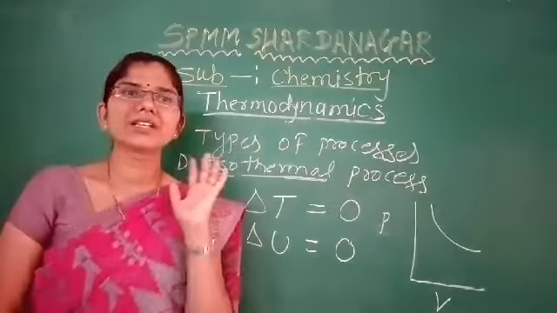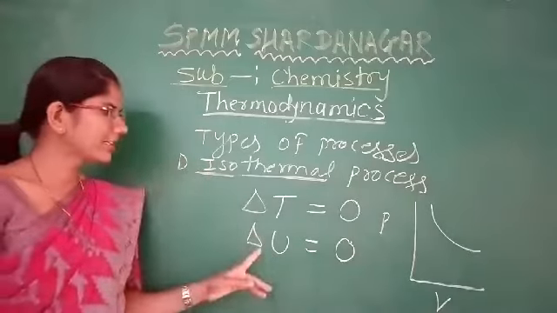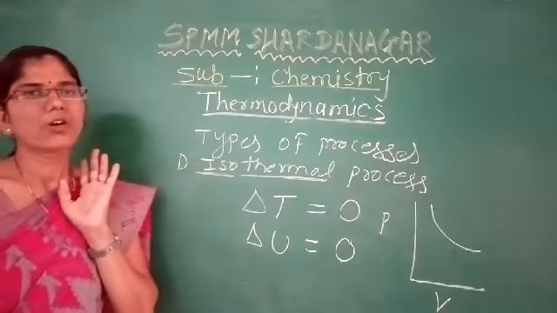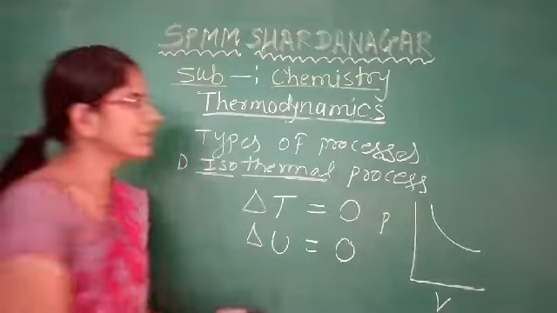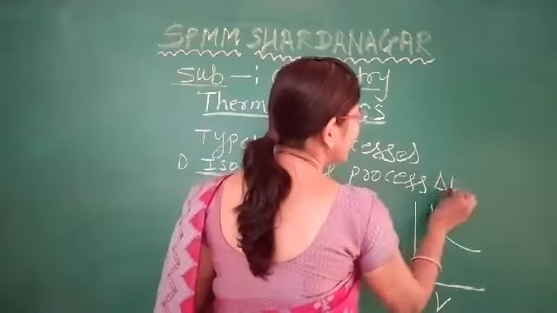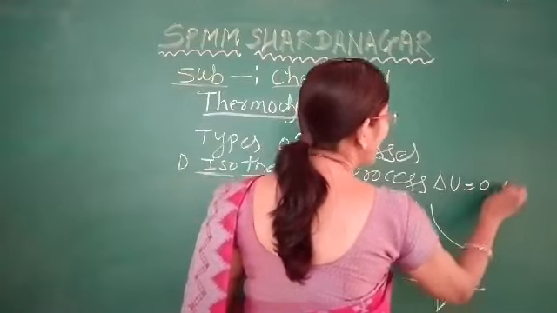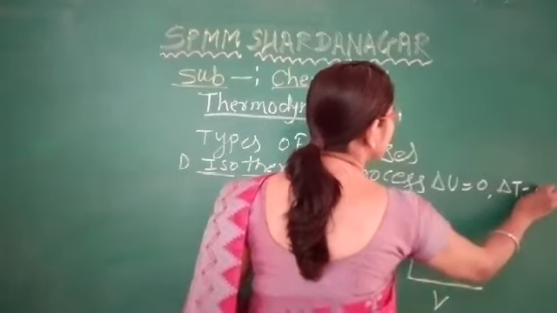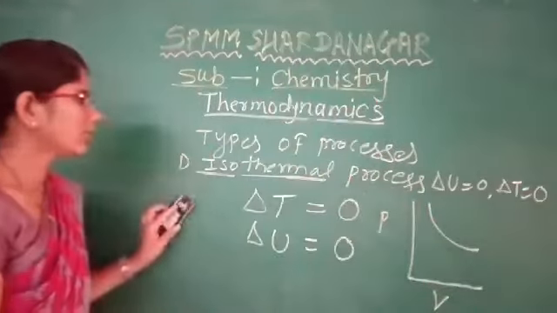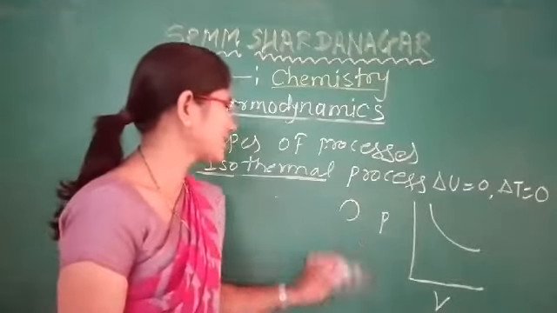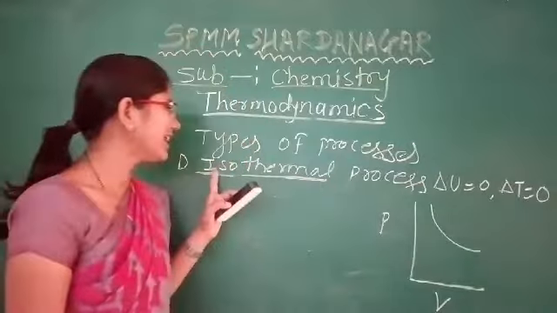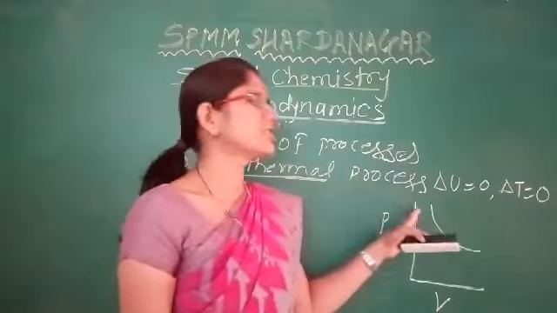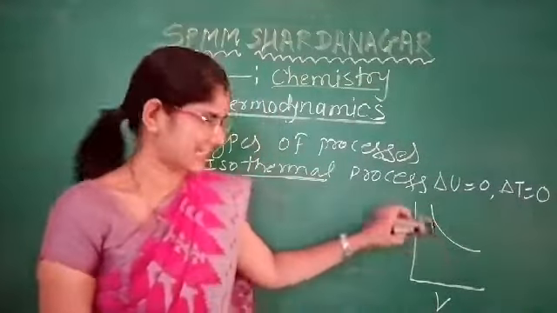As the temperature remains constant, the internal energy also remains constant. Therefore, for the isothermal process, delta U is equal to 0 and delta T is equal to 0. And this is the graph of pressure versus volume for the isothermal process, which decreases exponentially.